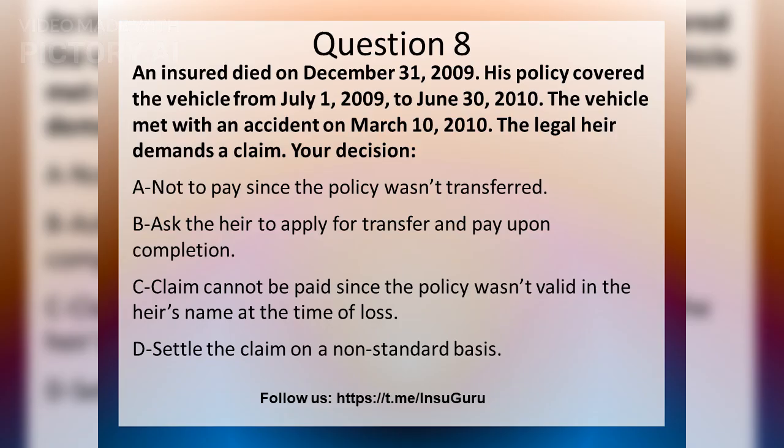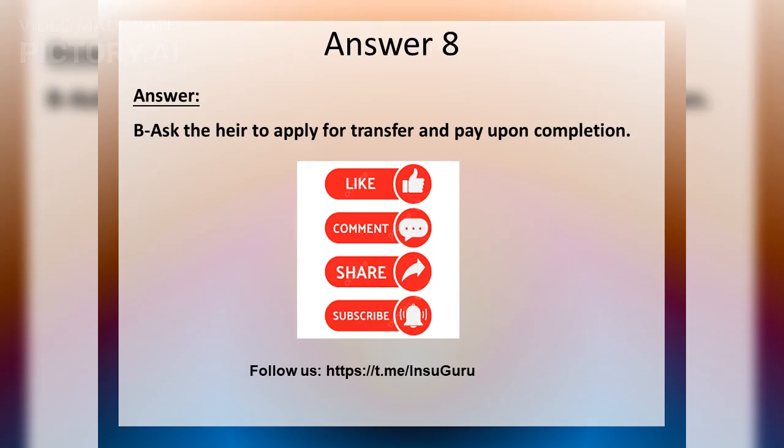An insured died on December 31, 2009. The policy covered the vehicle from July 1, 2009, to June 30, 2010. The vehicle met with an accident on March 10, 2010. What is your decision? Choose the correct option. The correct answer is to ask the heir to apply for transfer and pay upon completion.